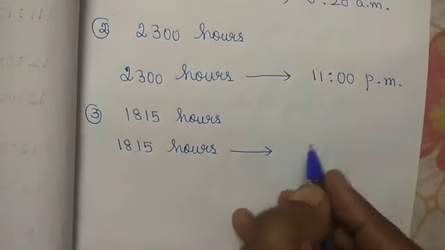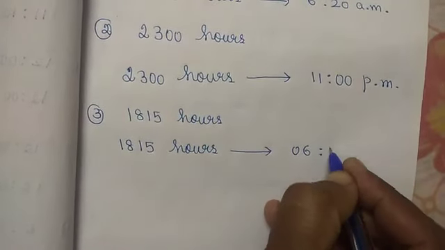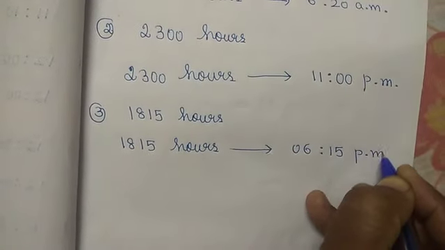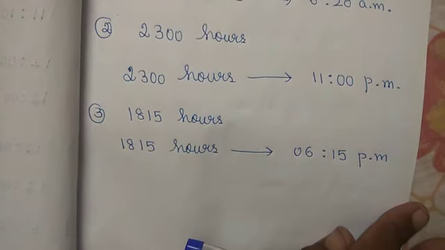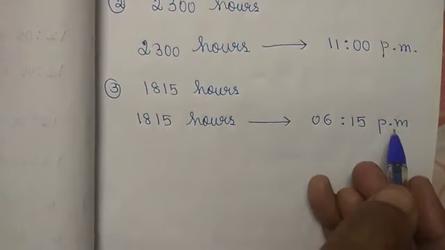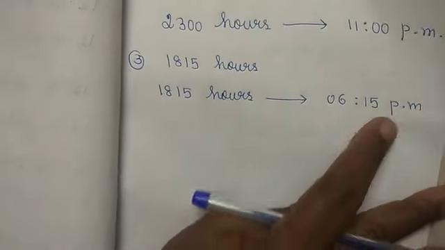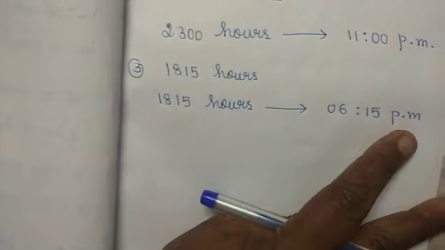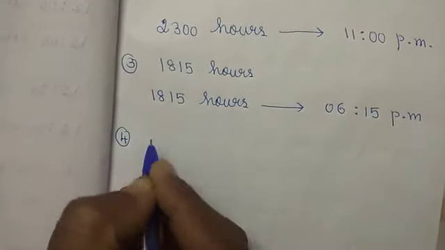So you have to write 6:15 p.m. First we saw 6:20 a.m. Now we are seeing 6:15 p.m. Why are we writing p.m., children? Because it's after 12 noon. Okay, children, while writing a.m. and p.m. you have to be very careful. Otherwise the sum will be wrong.